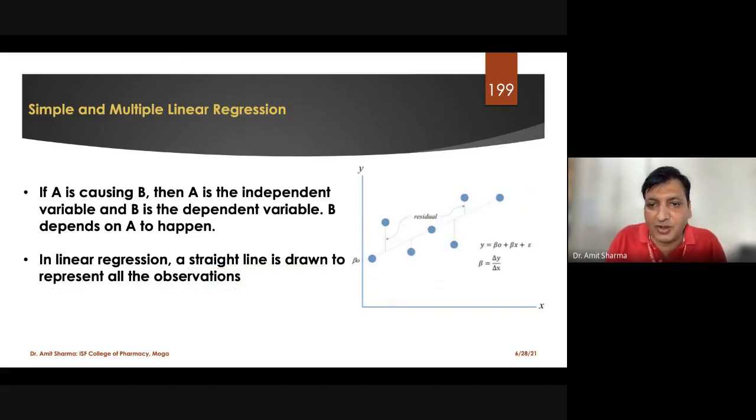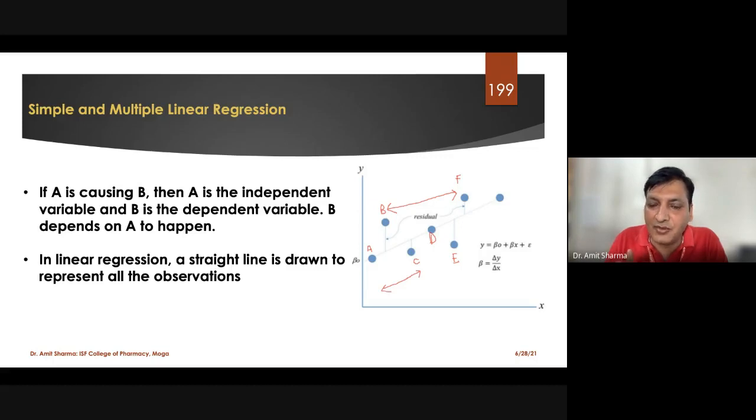Now I'll let you know what that means. Residual means what? For example, this is A, this is B, this is C, this is D, E, and F. In linear regression, we compare the difference between B and F. The residual of B and F is equivalent to A and C. This is what we are comparing.